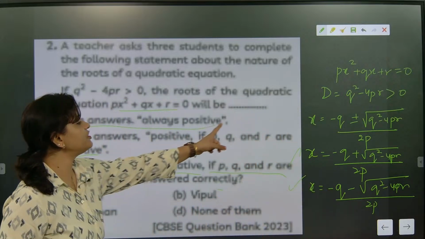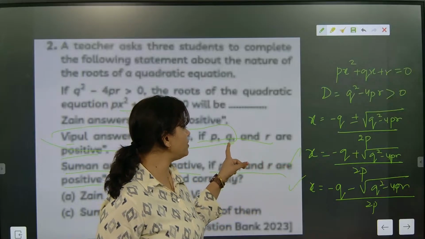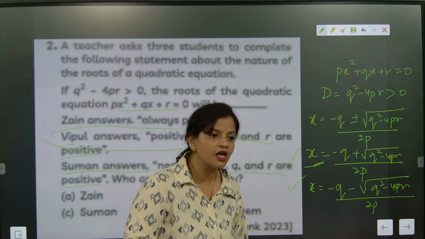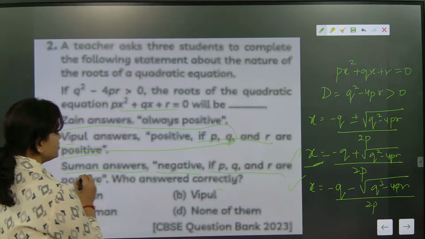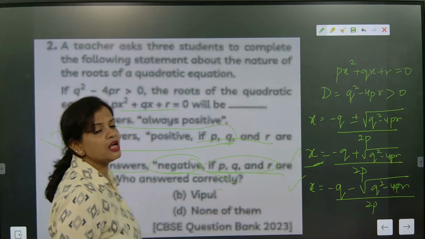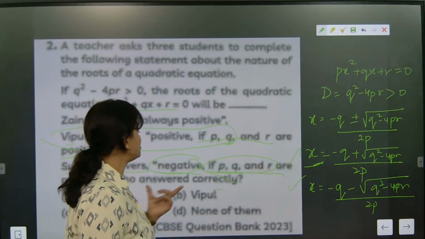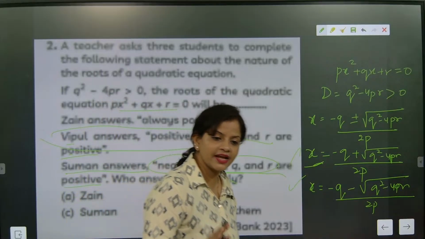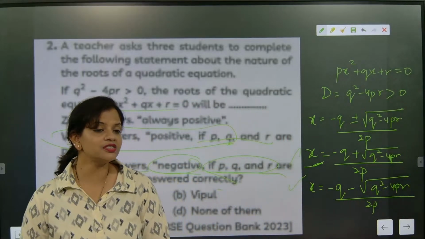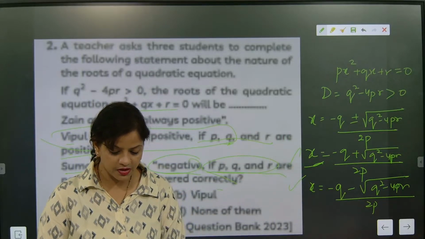Vipul answered positive if P, Q, R are positive. If P, Q, R are positive and Q is exactly positive and these two are negative, then also this situation is not coming. Suman answered the roots will be negative if P, Q, R are positive. So that means if the coefficients A, B, C, all three, are positive, then the roots will become negative. This is the most important part. Note down please. Note down this section. Those who are not knowing, I am giving you one part for it. Please note down this part.